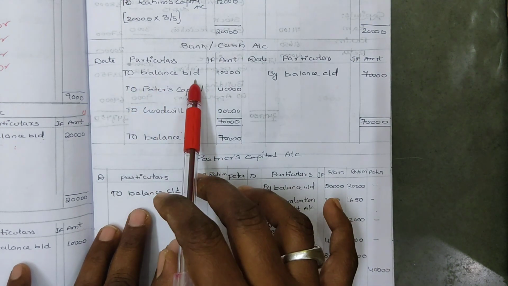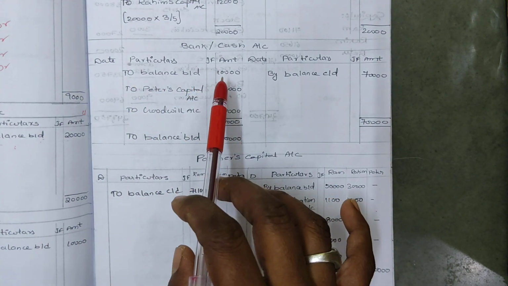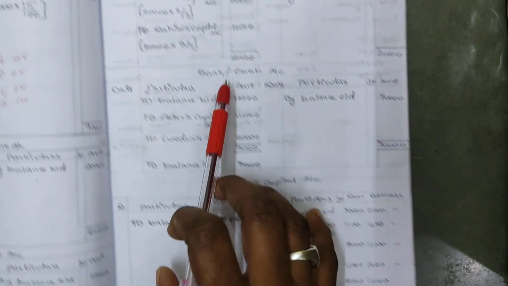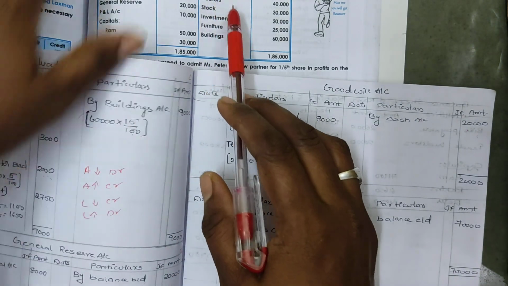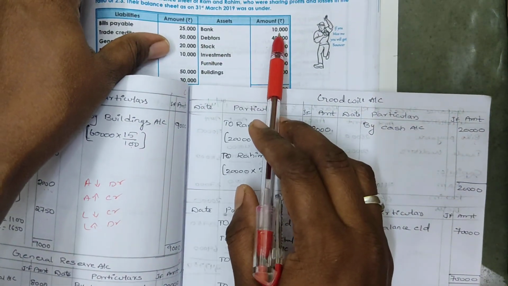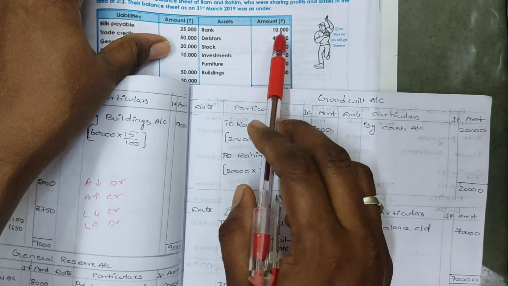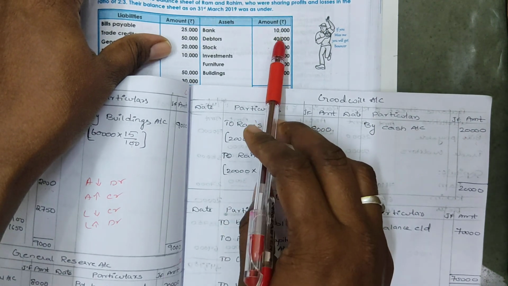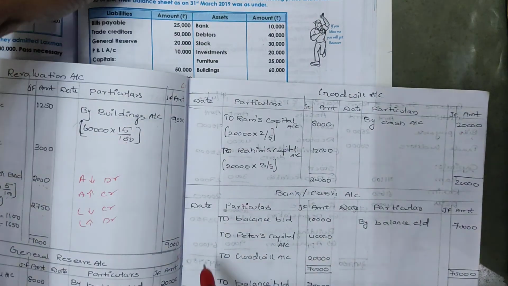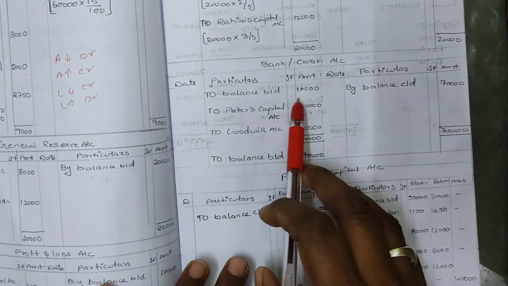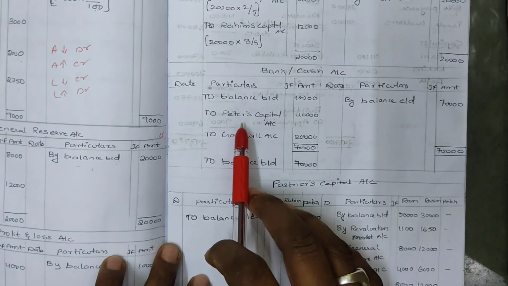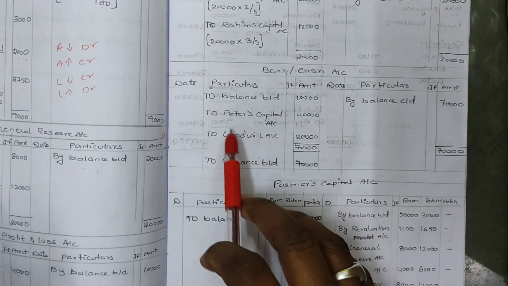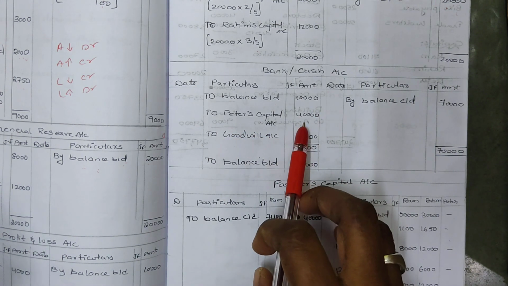So to balance brought down, the amount which is given in the balance sheet, bank account 10,000, you have to take first. To balance brought down 10,000. And Peter, what has he done? He has brought a capital, that is 40,000.